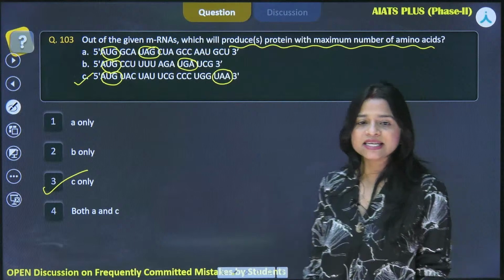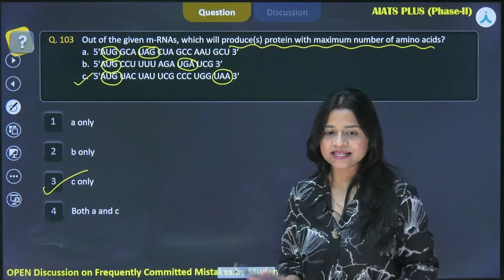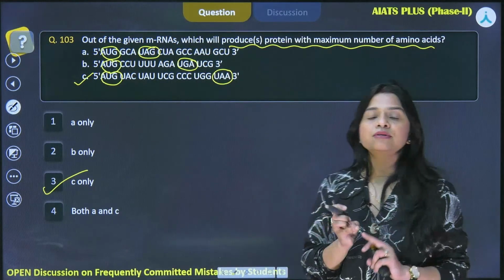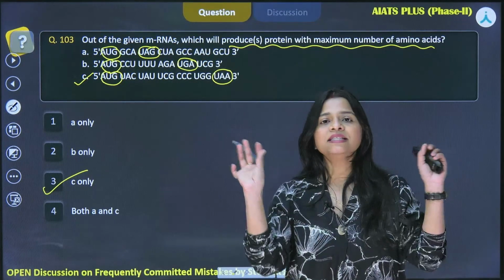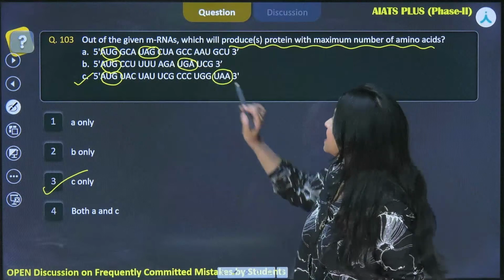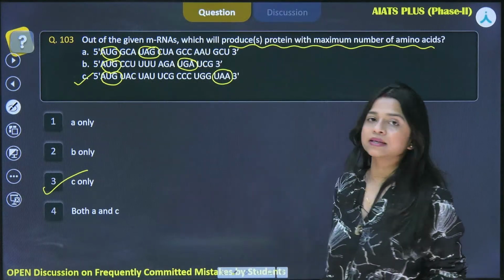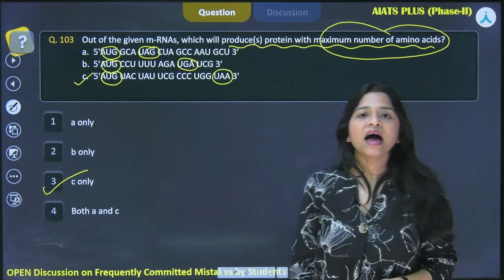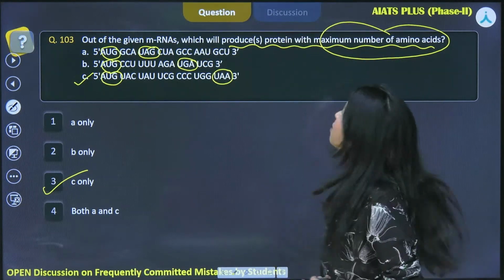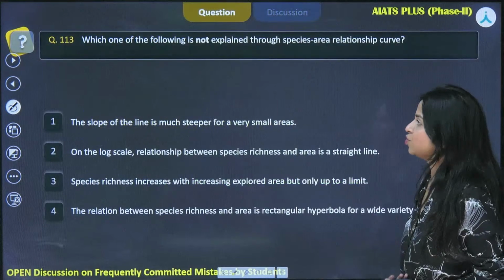Good. Krish, Study Empire, everyone has given the right answer. That means we have to see the start codon, see the stop codon, and then simply see the length. In this case we have the longest one, and that is why it will form the maximum number of amino acids. Clear with this? Now moving on to the next question.